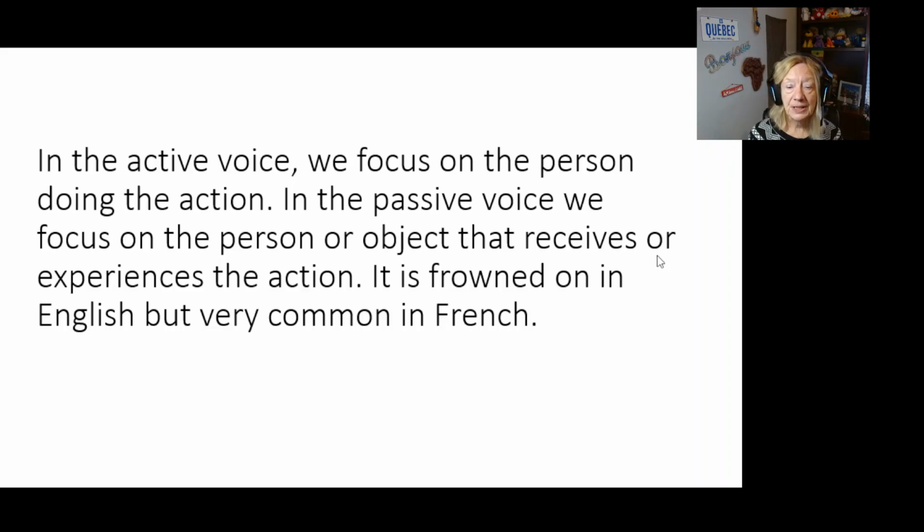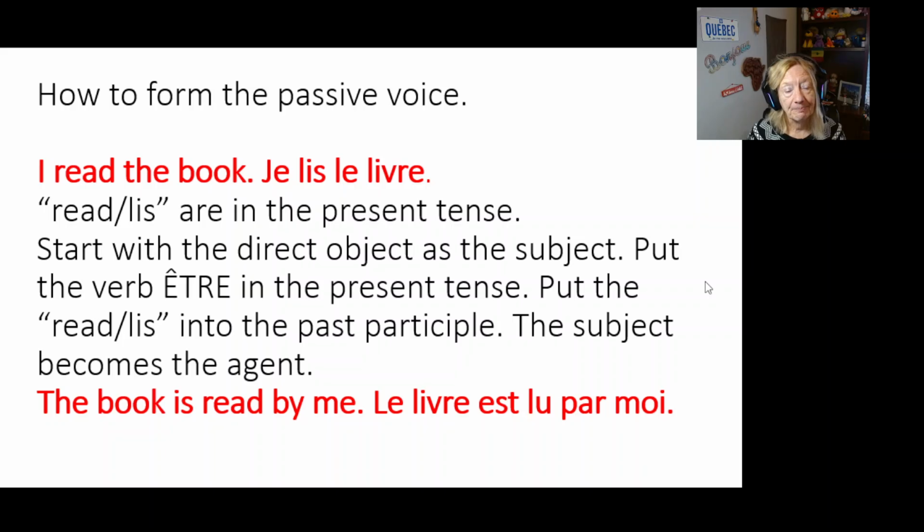In the active voice, we focus on the person doing the action. In the passive voice, we focus on the person or object that receives or experiences the action. It is frowned on in English, but very common in French. How to form the passive voice.